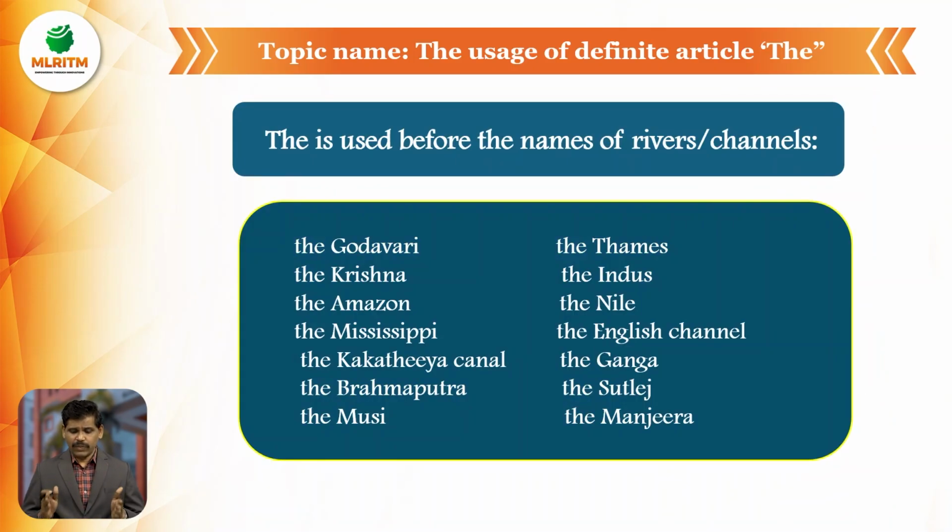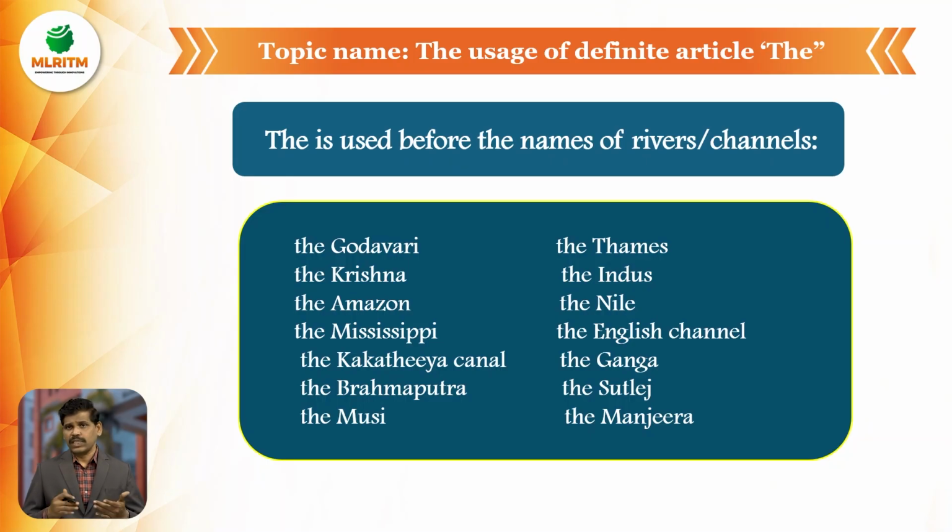The is used before the names of rivers and channels. Any river: the Krishna, the Manjira, the Musi, the Godavari, the Ganga, the Mississippi, the Indus, the Nile, the English Channel, the Sutlej, the Brahmaputra, the Kakatiya Canal, the Amazon River.